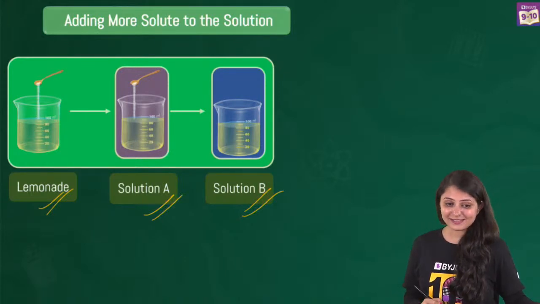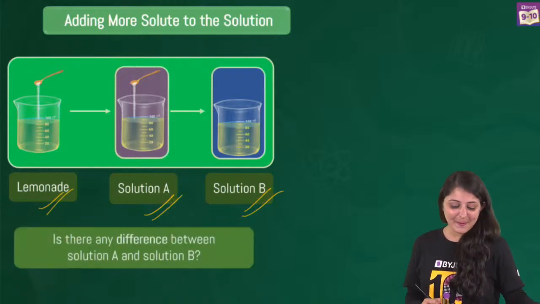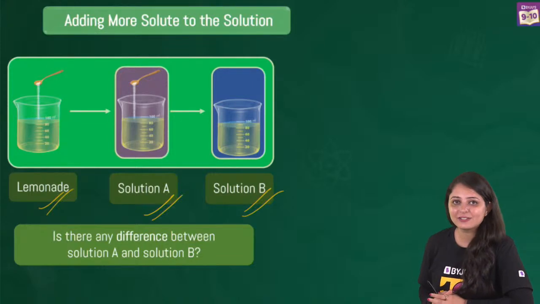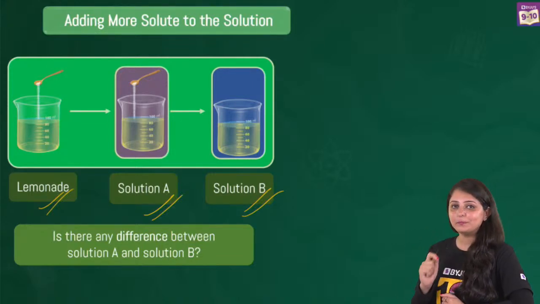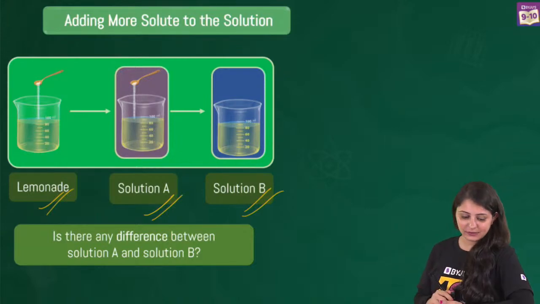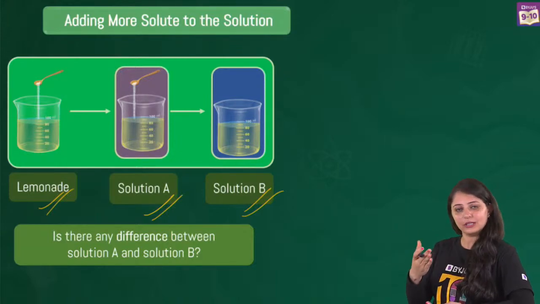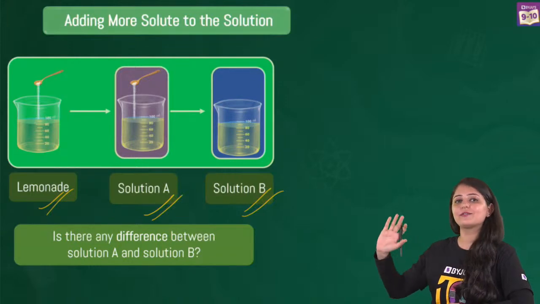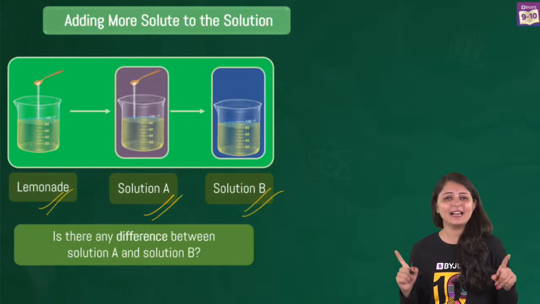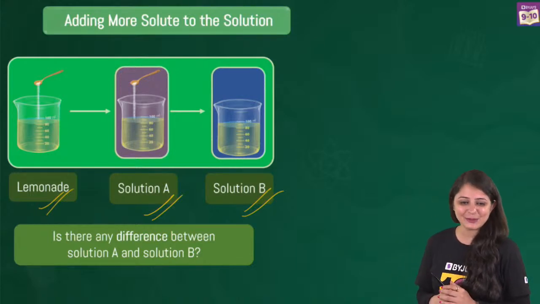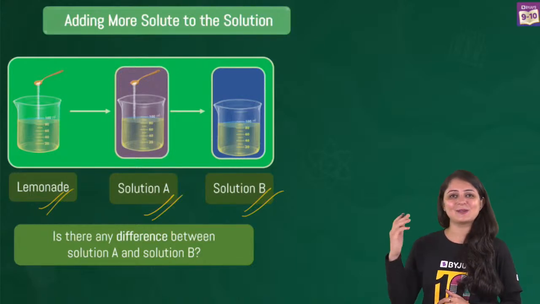Now based on this, hey Chandrakanta, good to read your guess. I want to ask you this question. Is there any difference between solution A and solution B? You can see these two cases out there. To solution A, we've added some more salt and then we've got solution B. Shruti is saying NaCl, common salt, that's sodium chloride. Okay, so let's say that the salt is sodium chloride.